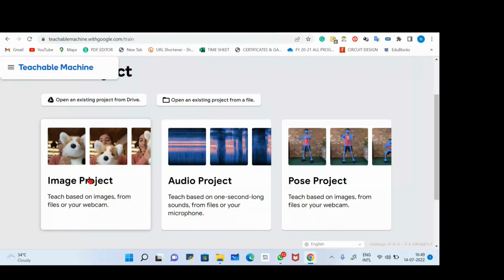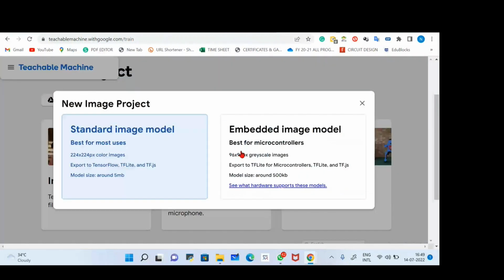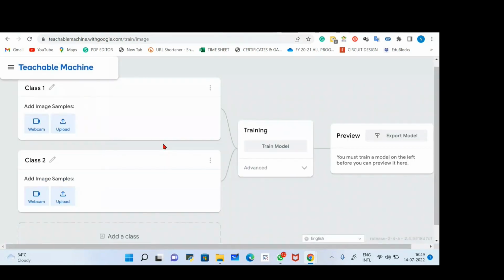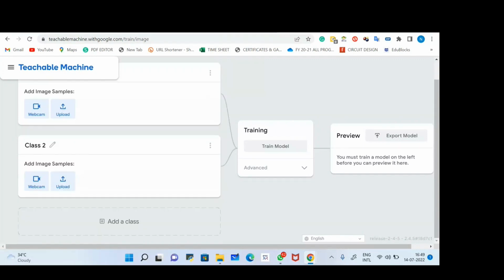Now it's asking whether I want to make a project using a standard image model or an embedded image model. So we have two options. This one is best for microcontrollers. If you want to create a project based on microcontrollers, you can use this one. But right now I'm using a simple project, so I'll click on this one. This is how my screen will look. This is the interface.